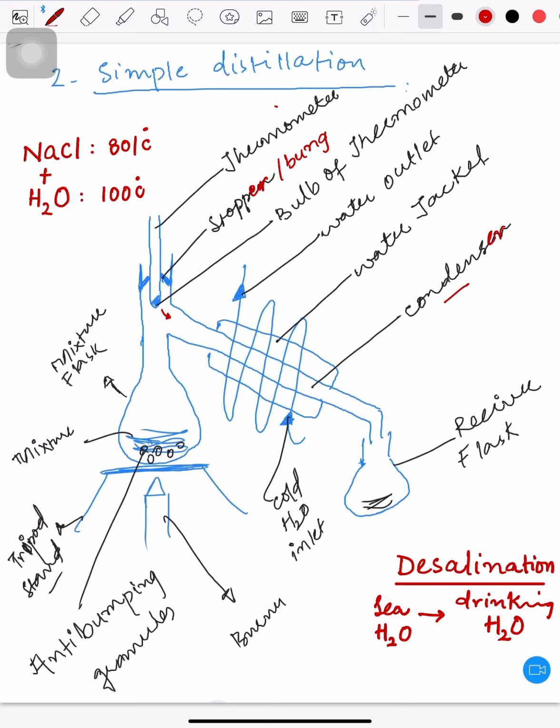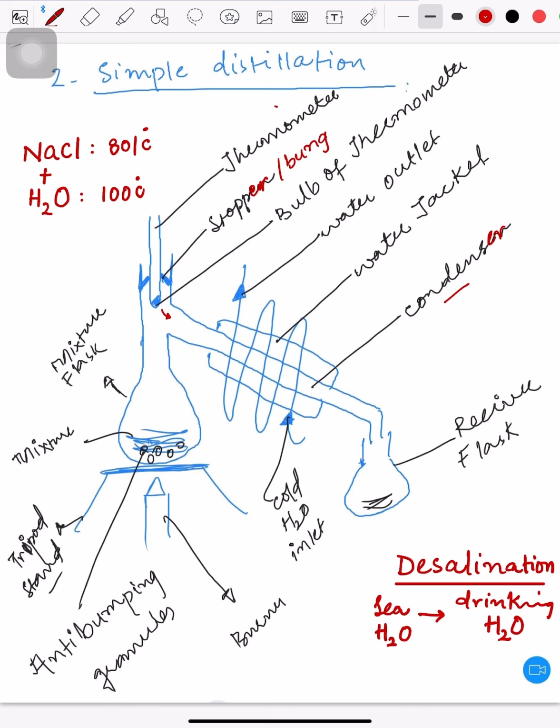Now, what is a condenser? We already know that a condenser is an apparatus which is used to shift the vapors of a substance back into the liquid state. Now, this condenser has a water jacket. So, what is a water jacket? A water jacket is an apparatus around the condenser.